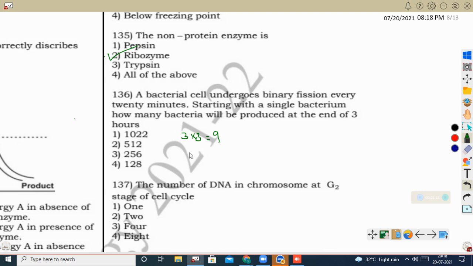First time when it multiplies, it will become 2, and next it will become 4, next 8, next 16, then 32, from there 64, then 128, from there 256, and from there 512. Now you count: 1, 2, 3, 4, 5, 6, 7, 8, 9 divisions are there. So after these 9 divisions, 512 cells will be present.